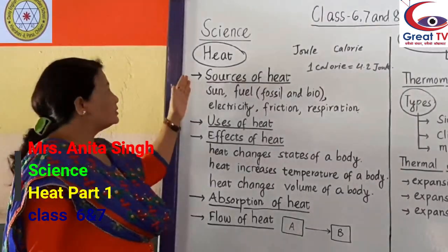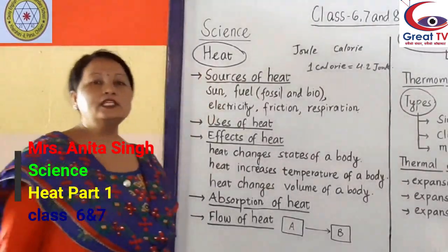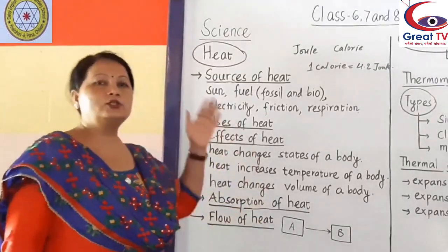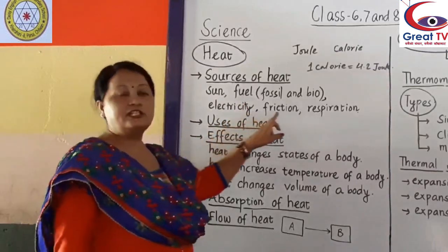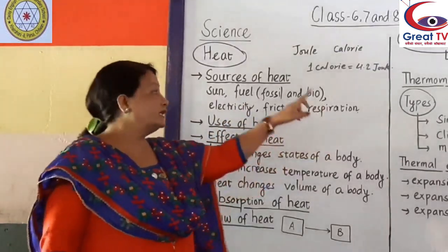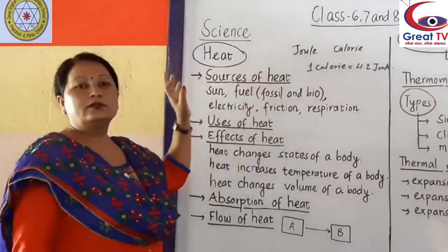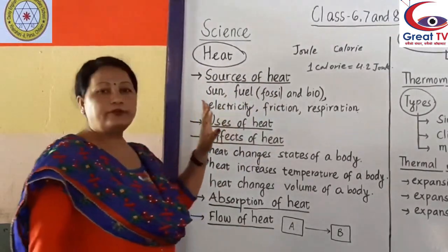Now the next topic is sources of heat. The things which give us heat are called sources of heat. For example, sun, fuel, electricity, friction, respiration, they all provide us heat, so they are sources of heat.